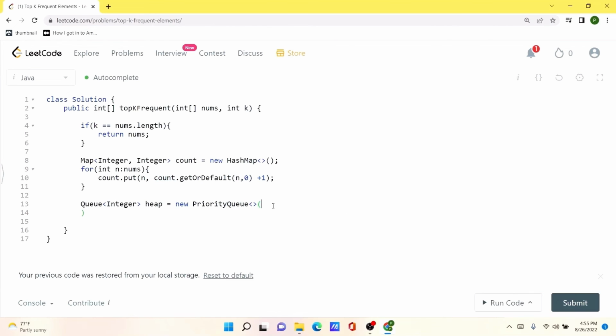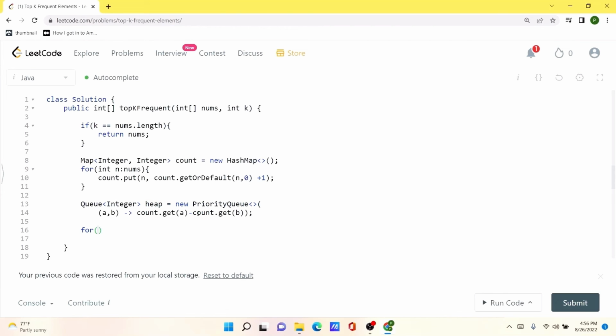So let's put the condition for that. So now everything is set up. Now all we have to do is iterate over all the keys that are present inside this count hashmap that we have created. And for every single key, we are going to add that value to our heap priority queue.